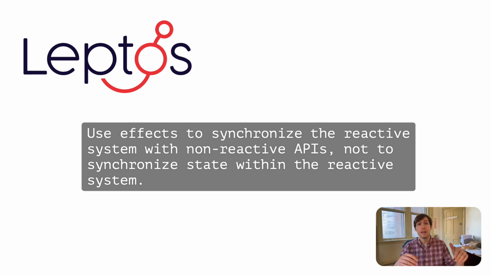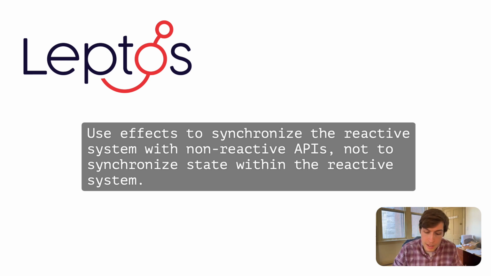However, on the other hand, if you're trying to synchronize state within the reactive system, if you have a signal that changes and you want another signal to be updated, create effect is actually not a great tool. And so my principle is: use effects to synchronize the reactive system with non-reactive APIs, not to synchronize state within the reactive system.